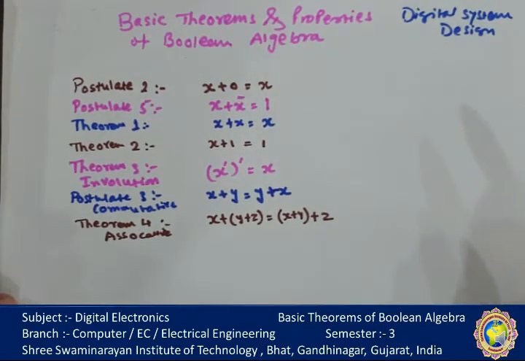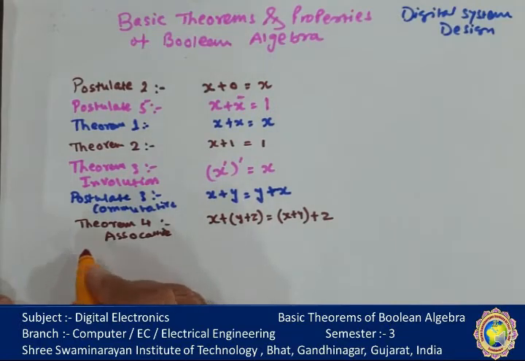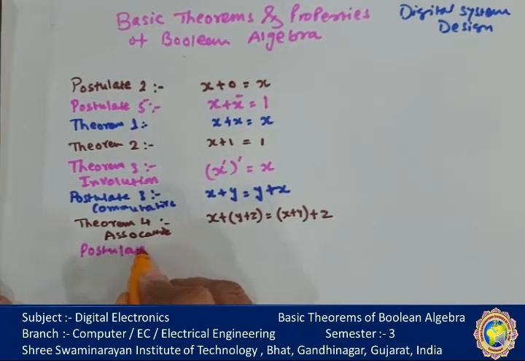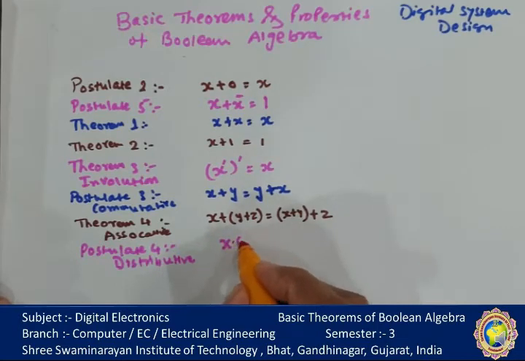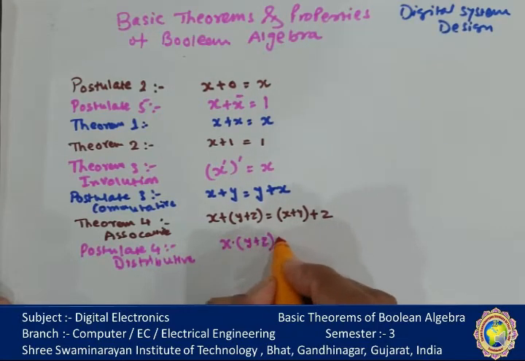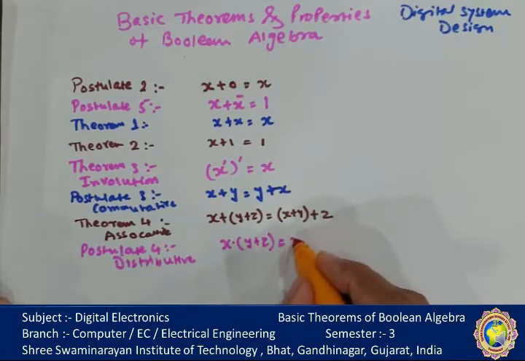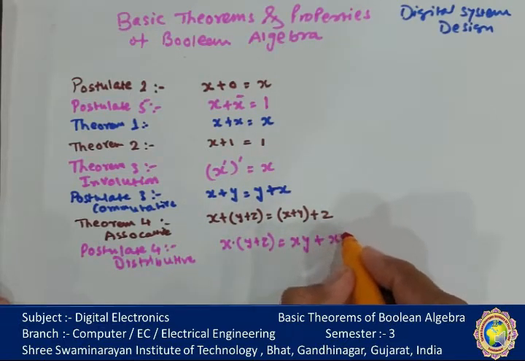Next is the distributive postulate, postulate 4. Distributive says that x dot (y or z) is equal to xy or xz.